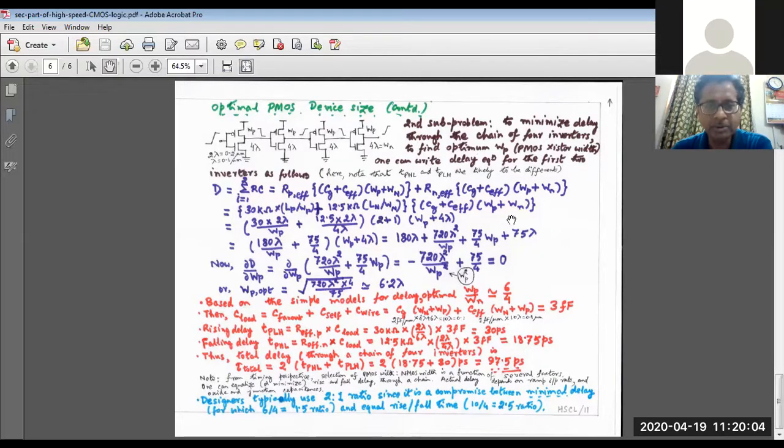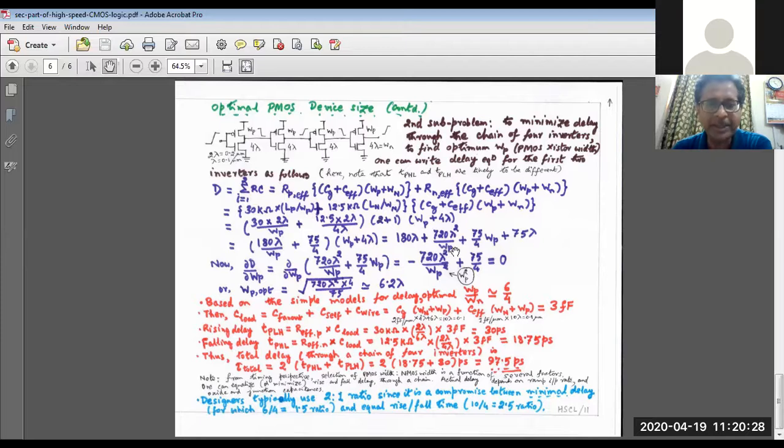W_P is unknown, W_n is 4 lambda. Now we rewrite this expression in a simplified manner, that becomes 180 lambda plus 720 lambda square by W_P, 75 by 4 W_P plus 7. So the only unknown is W_P.